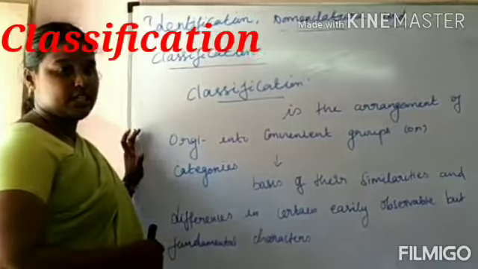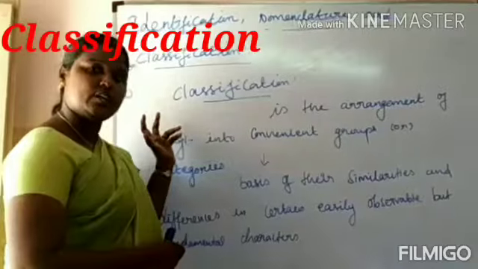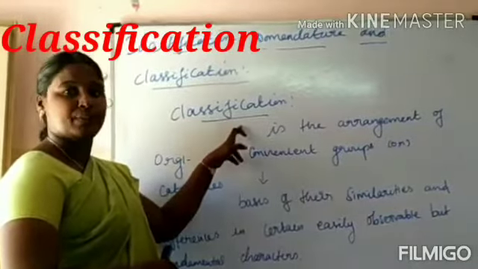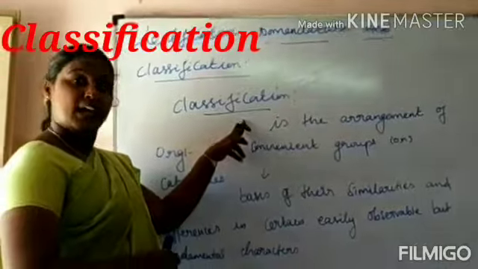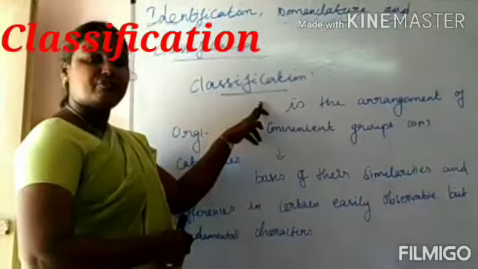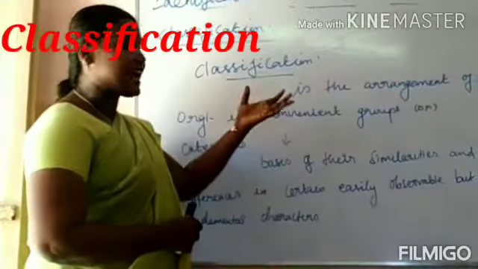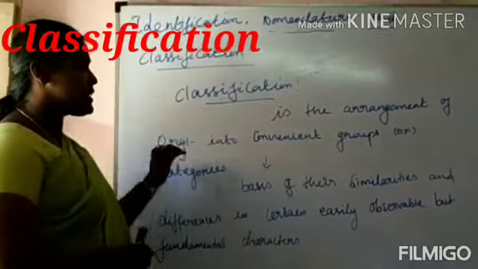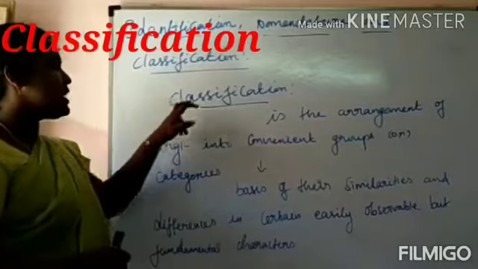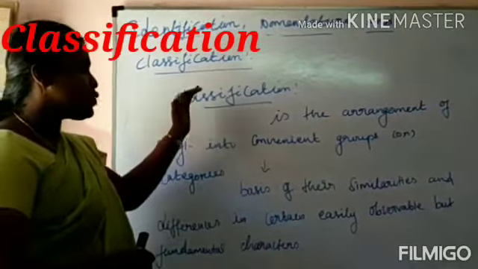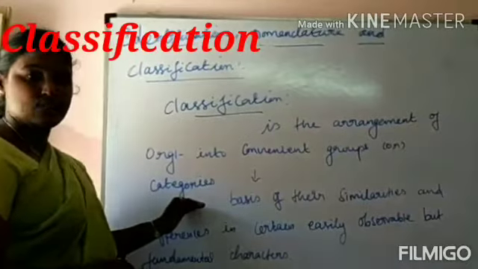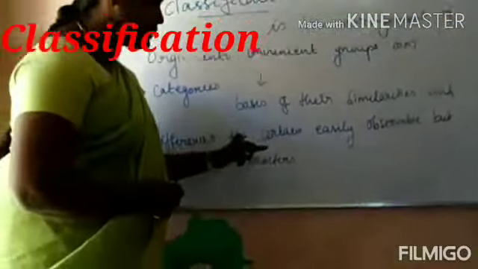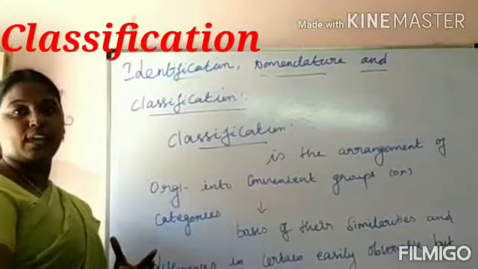Already we studied the taxonomic hierarchy. With the help of classification only, we make a hierarchy. What is the hierarchy? Hierarchy is nothing but a definite arrangement of taxa. In this arrangement, organisms are put into convenient groups or categories to make a classification. These classifications are based on similarities and differences in certain easily observable characteristics, which we can see.